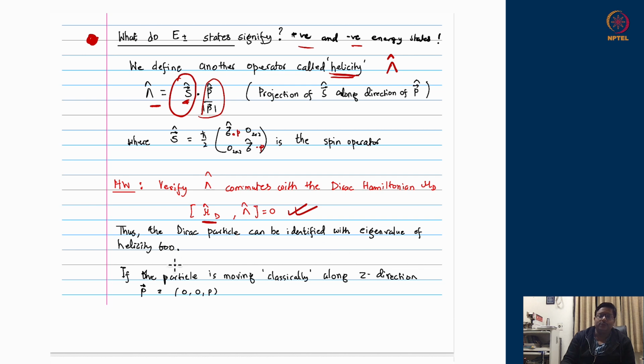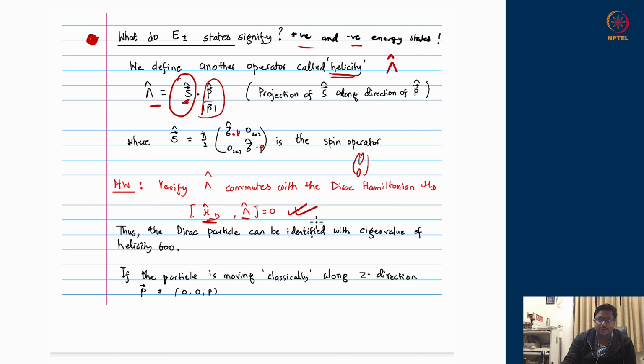Okay, so if two operators commute, that means they can have simultaneous eigenvectors. So that means the solutions of the Dirac equation can have eigenstate of the helicity operator as well. So not only the full solution of the Dirac equation, which was plane wave times a 4 cross 1 dimensional vector, now we know it is a doublet of spins, and that thing would be an eigenstate of the full Dirac Hamiltonian as well.